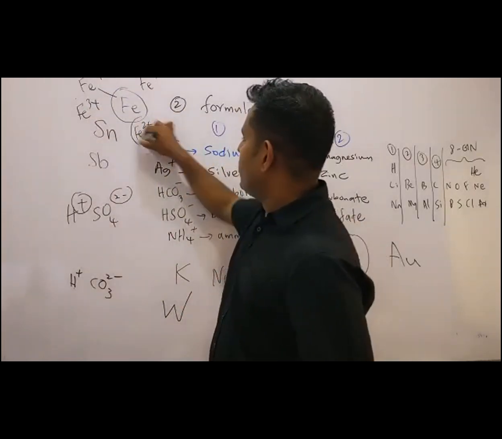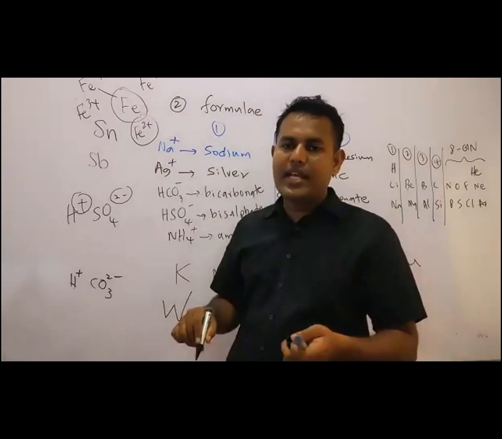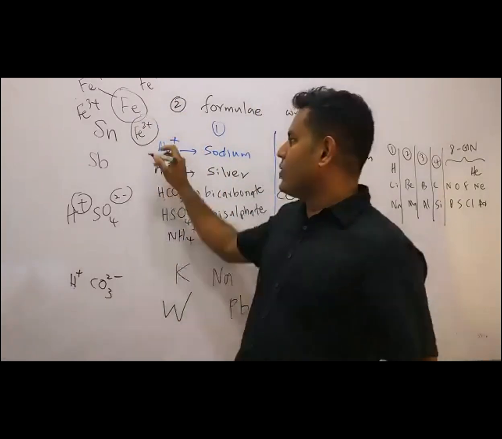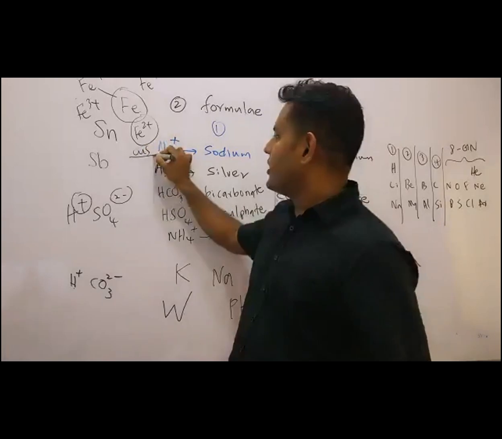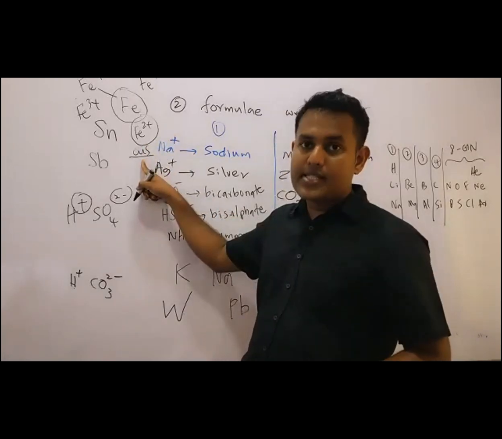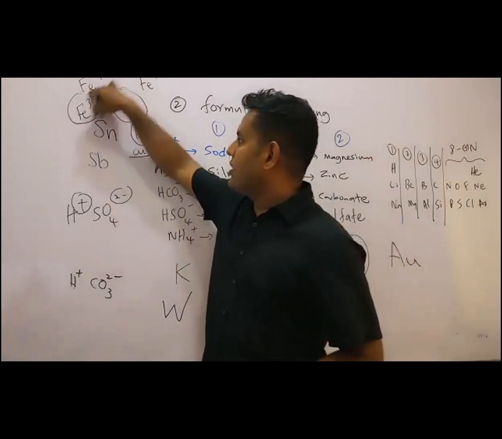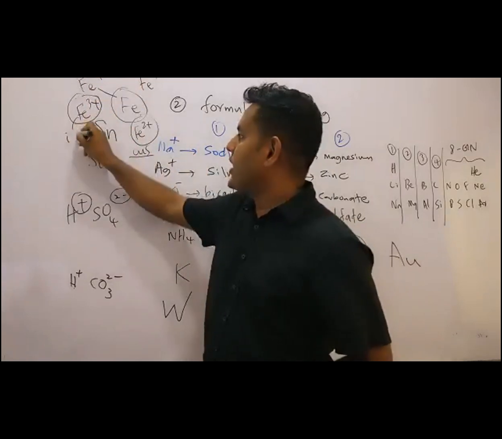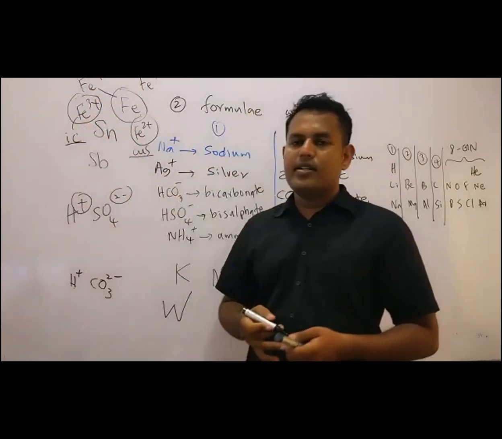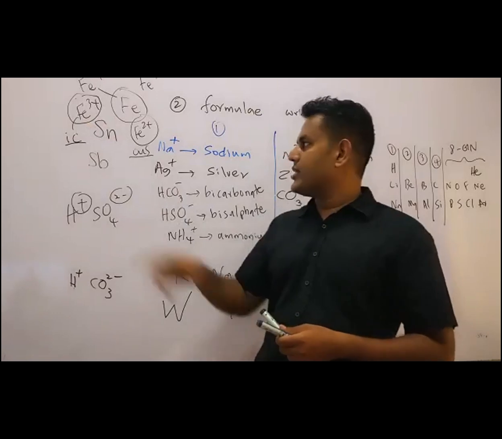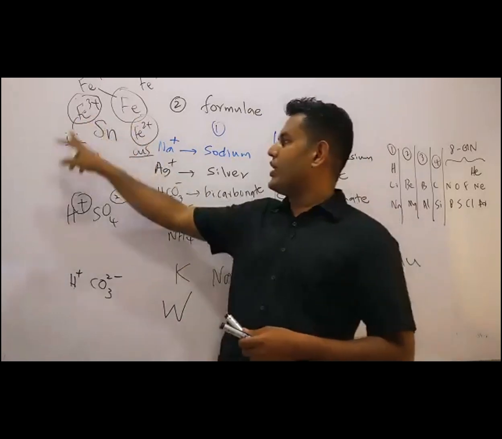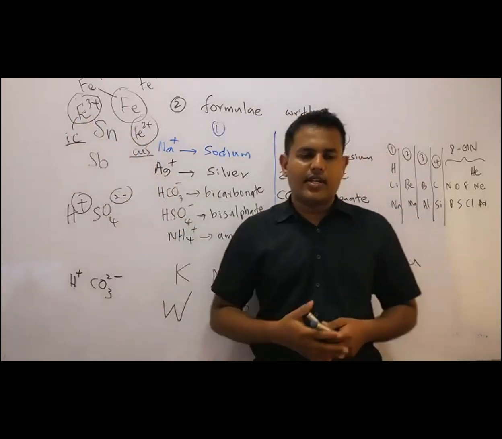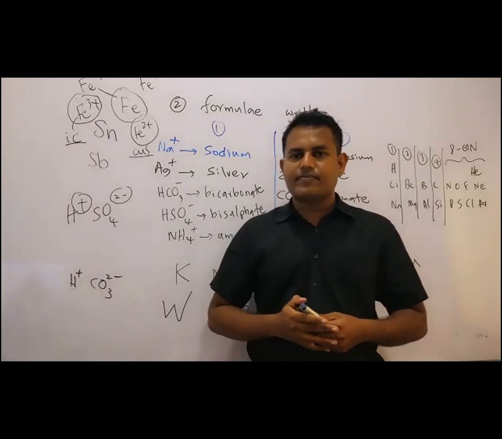When you have the lower valency we use a suffix called ous, ferrous. When the valency is high, we use a suffix called ic, ferric. Right. Ferrous for lower valency, ferric for higher valency. Okay. Ferrous and ferric. Yeah.